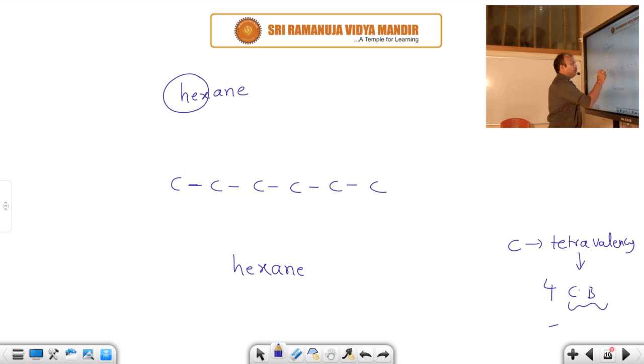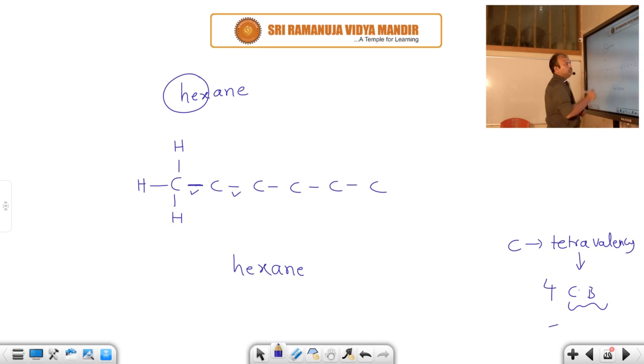The first carbon contains only one bond, this bond. Out of the 4 bonds of tetravalency, one bond is present. So the shortage is how much? 3. 1, 2, 3. These 3 bonds are satisfied with hydrogens, because alkane is a hydrocarbon. Hydrocarbon means a compound made up of carbon as well as hydrogen. So these carbons are satisfied with hydrogen, and every carbon should have tetravalency, that means the essential 4 bonds.